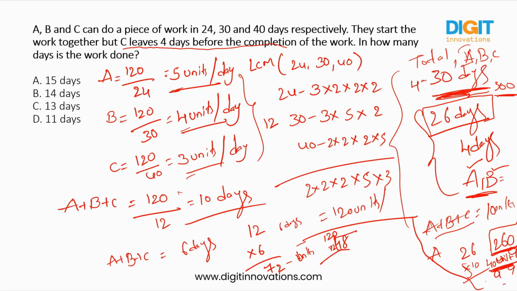So on the 7th day how many units will be completed? 5 by A and 4 by B. So 9. How much? So let us start with 72 and 9. 9 is being completed. It will be 81. It is on the 7th day, and again 9.